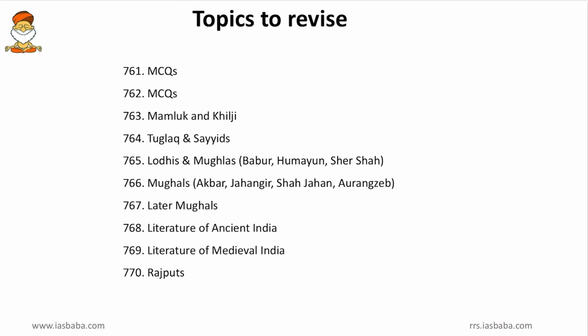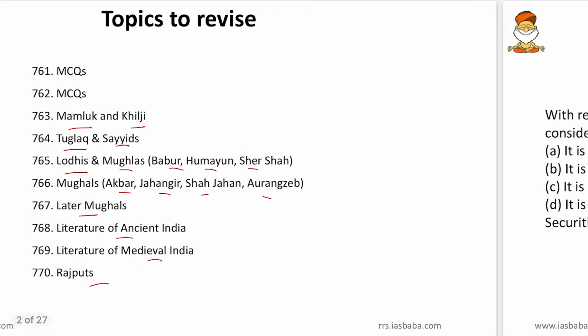The first two topics go with the guessworks as usual. And then the third one, Mamluk and Khilji dynasty. And then Tughlaq and Sayyids. Then Lodis and Mughals. So here we discuss Babur, Humayun and Sher Shah Suri. And then Akbar, Jahangir, Shah Jahan and Aurangzeb. Then later Mughals, that is the Firoz Shah, Sayyid brothers and others. And then literature of ancient India, that is the authors and book names. Then literatures of medieval India. Then the Rajputs. Now coming to the first one, the MCQs.